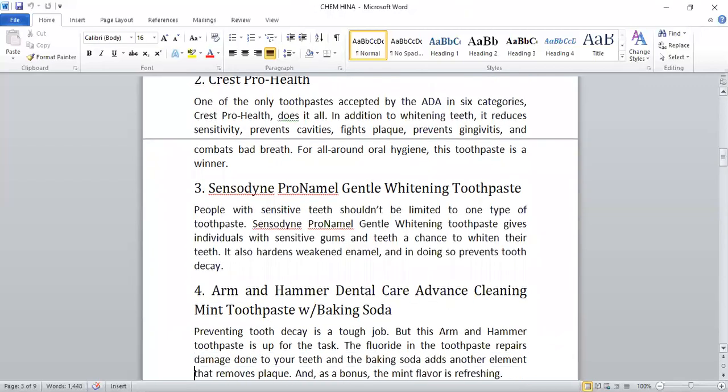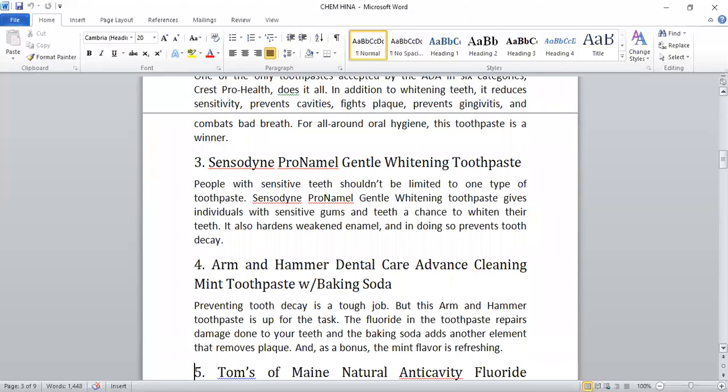Sensodyne Pro Enamel Gentle Whitening Toothpaste. People with sensitive teeth should not be limited to one type of toothpaste. I have told you earlier that we should not stick to one toothpaste. We should use various toothpastes, as those with sensitive teeth should use various toothpastes.